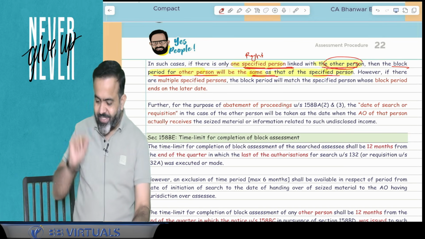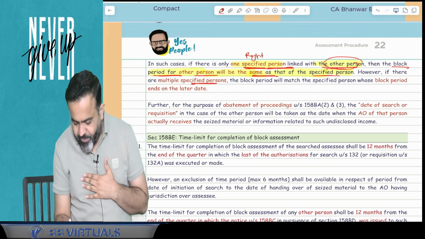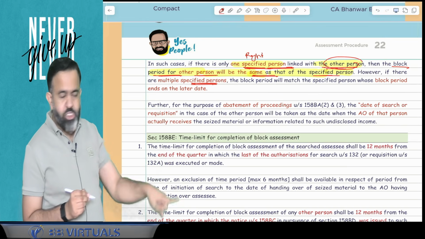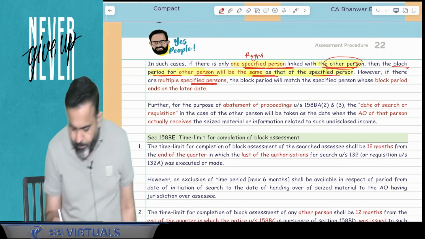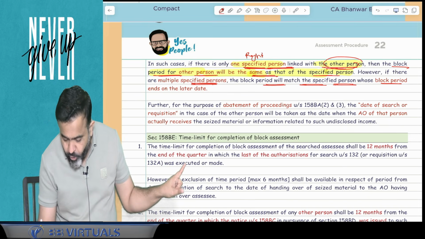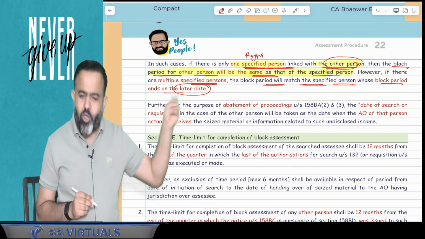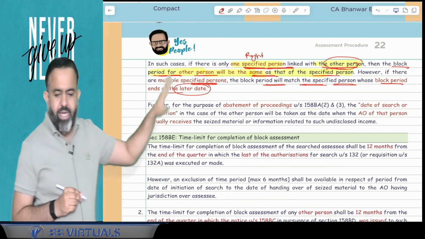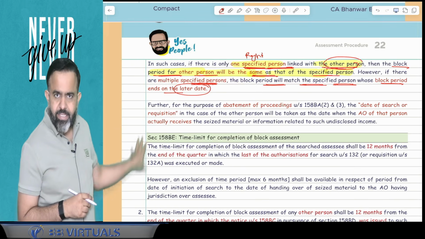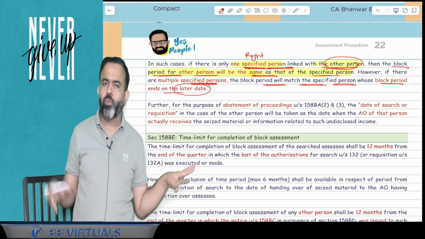So here, try to understand what it is saying. If there are multiple specified persons, meaning the raid is conducted on multiple persons, Rajnikant, Vijay and Nayantara, in this case the block period will match the specified person whose block period ends on the later date. So whoever's block period ends on the later date, suppose the raid of Nayantara was conducted on the later date, then whatever the Nayantara block period is, that will be matched with the Dhanush block period.